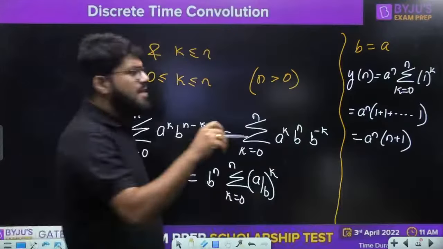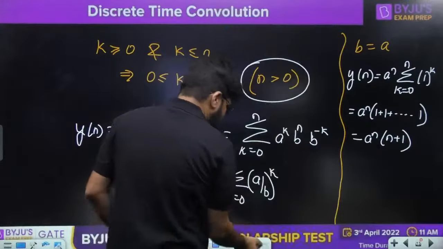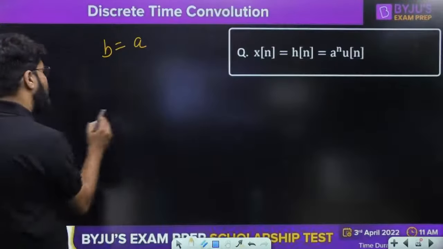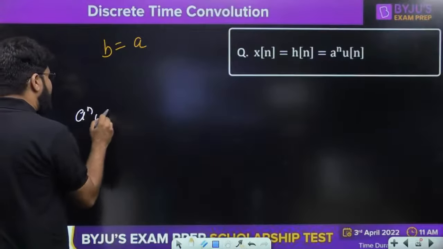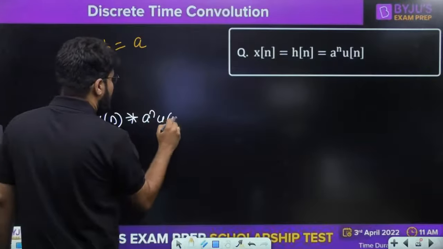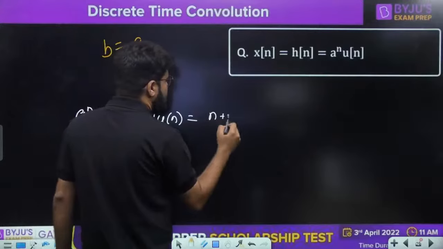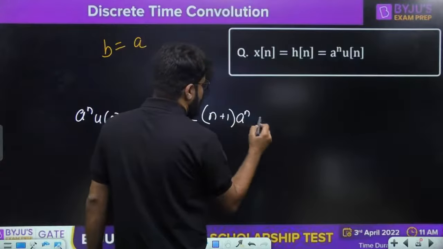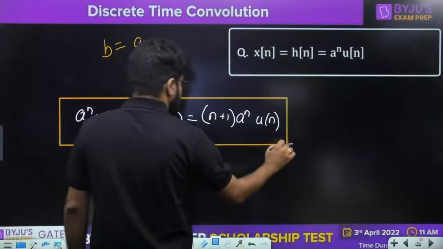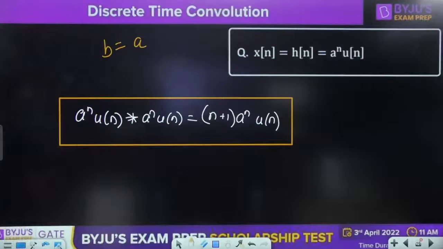But we know that this answer is valid only for n greater than or equal to 0. So let us go back and write down the result. So when b is equal to a, a power n un convolution a power n un is going to be n plus 1 whole multiplied by a power n whole multiplied by un. Right. This is also an important formula.